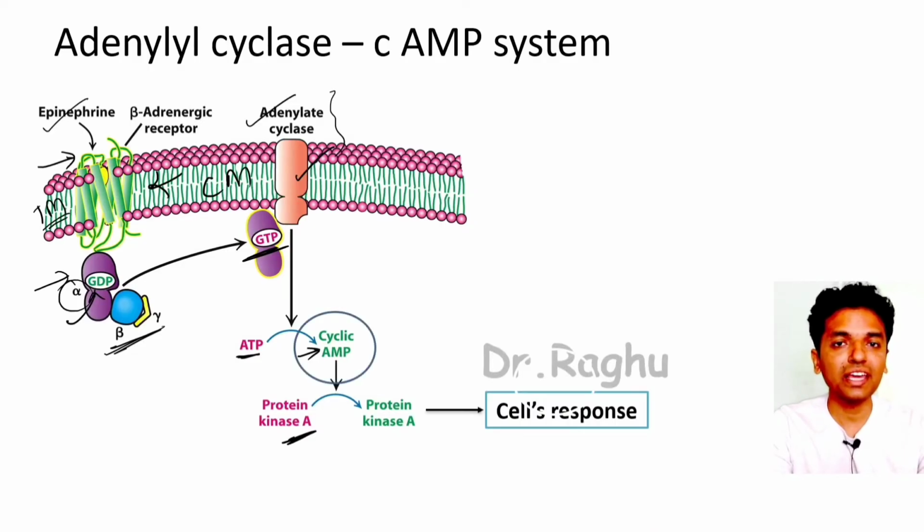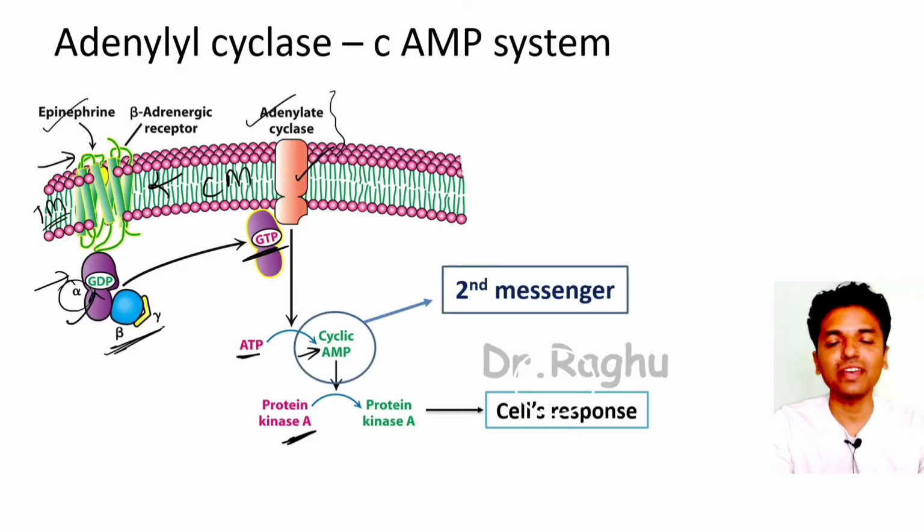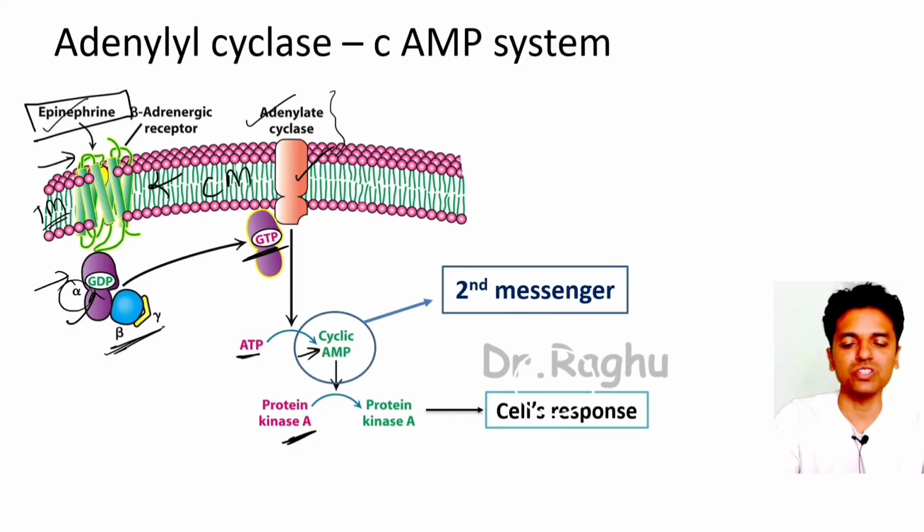So what is this cyclic AMP here? The cyclic AMP is acting as the second messenger. If the cyclic AMP is the second messenger, what is the first messenger? The first messenger is the epinephrine. Similarly, there could also be stimulation of guanyl cyclase resulting in the formation of cyclic GMP. In that case, cyclic GMP is the second messenger.